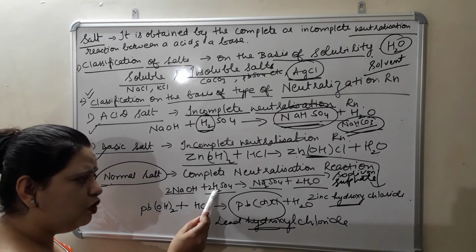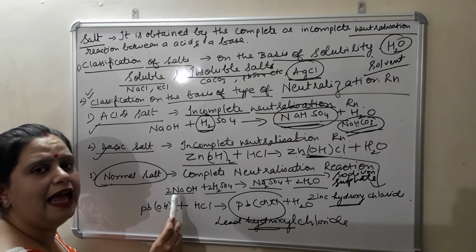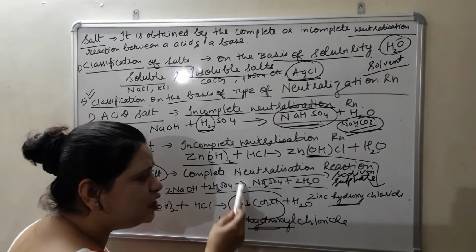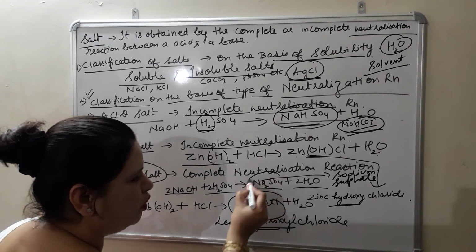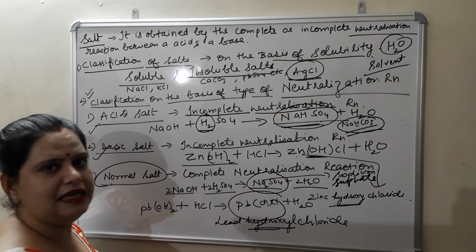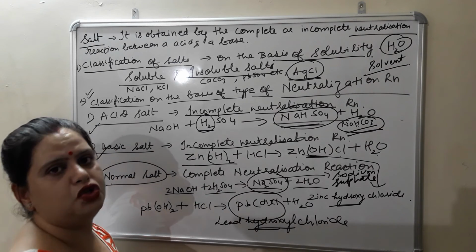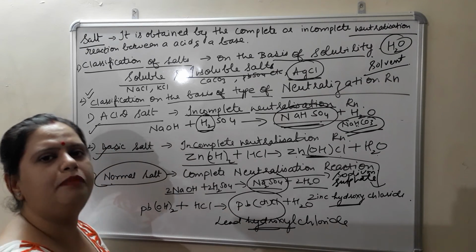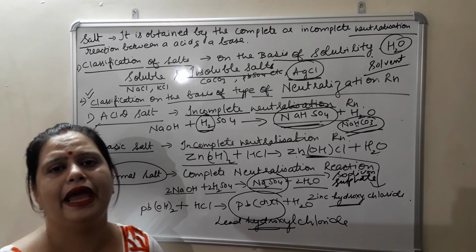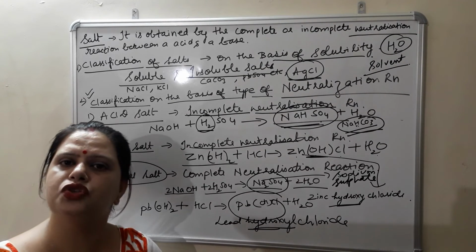Both the hydrogen atoms of this acid are displaced with the help of this base to give two molecules of water. And in this product, in Na2SO4, neither is there a hydrogen atom nor a hydroxyl ion, that's why it is a normal salt. This is one of the examples. Many examples are there. NaCl, KCl, K2SO4, NaNO3. All these are under this category, that is normal salt.